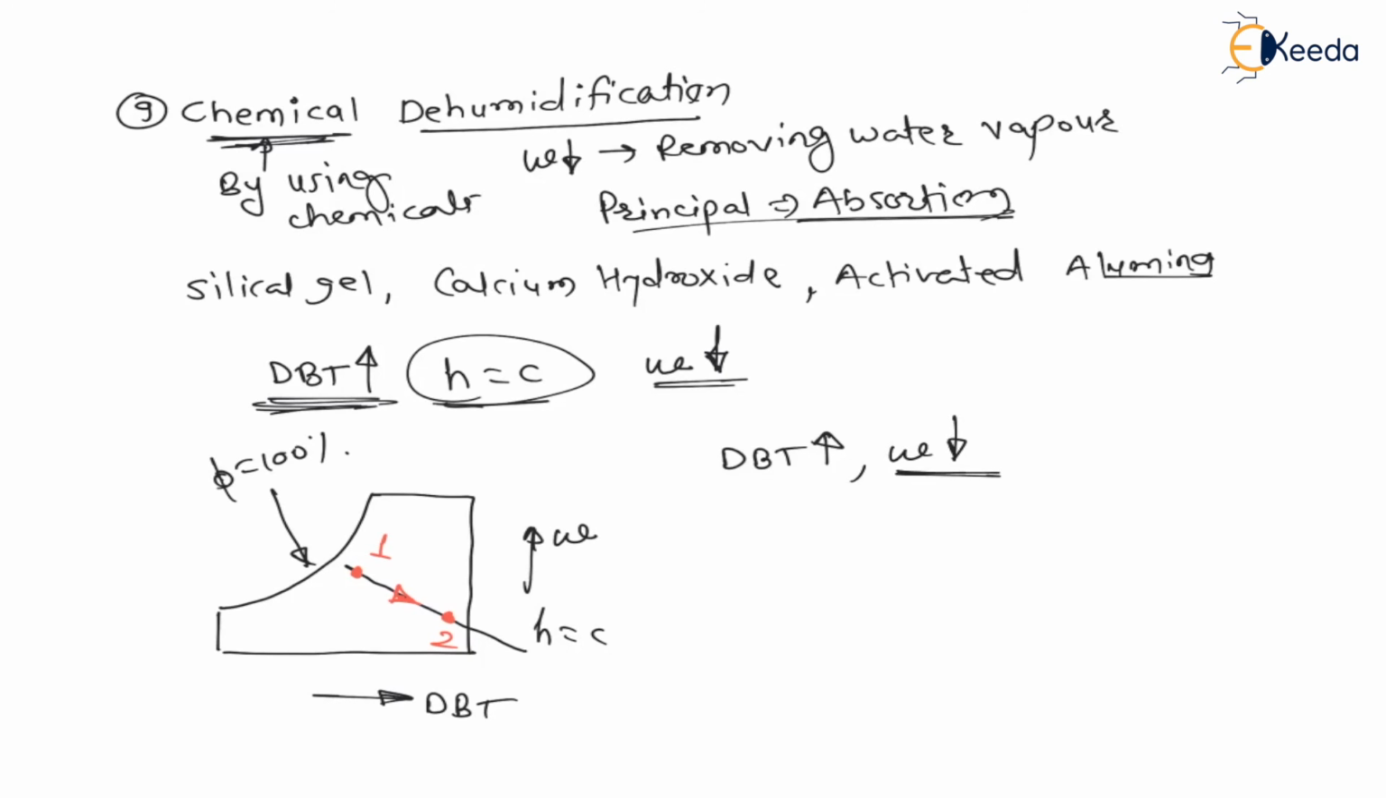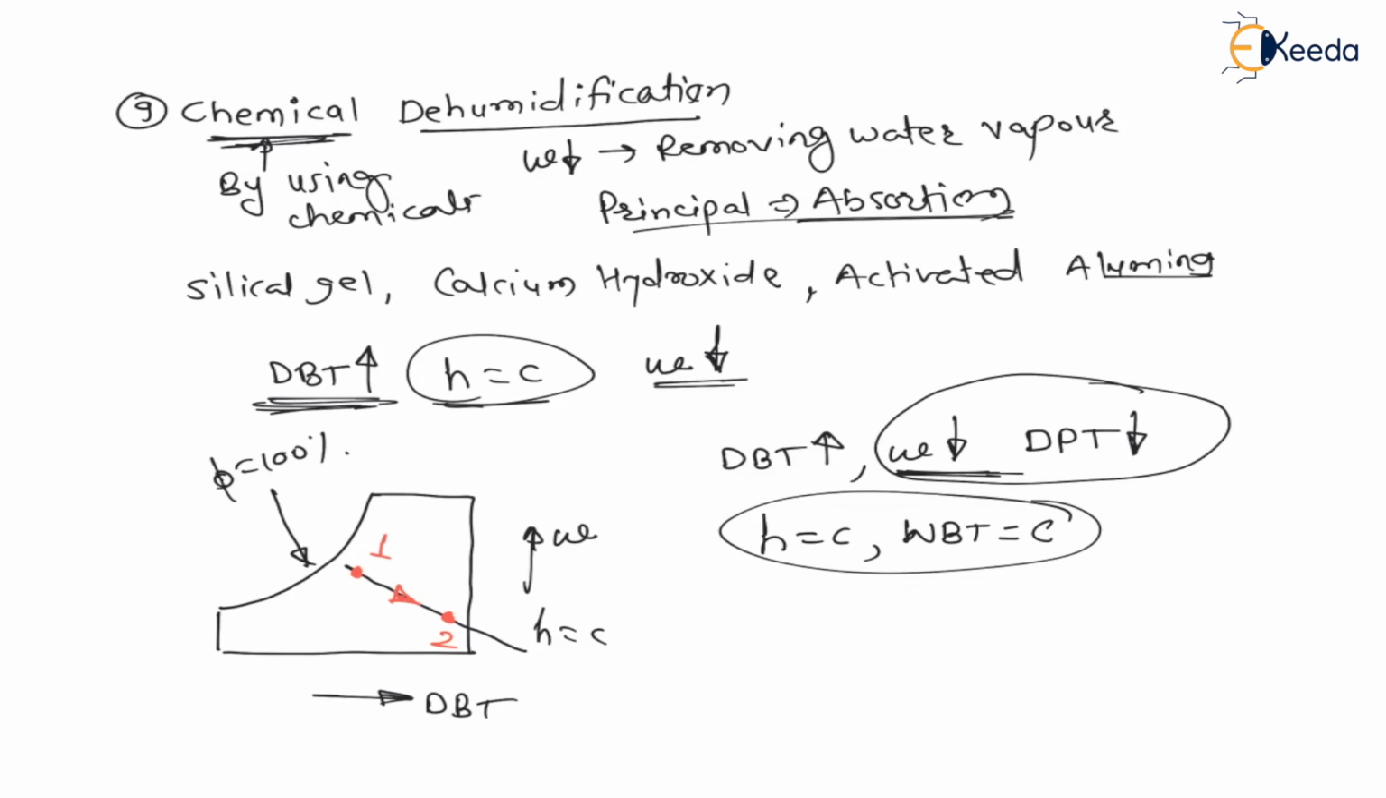Whatever may be the effect on specific humidity, the same effect is continued for dew point temperature. Therefore dew point temperature is also decreasing, they go together with each other, right? Now here enthalpy is constant, and whatever may be the effect on enthalpy, the same effect is continued for wet bulb temperature. Therefore wet bulb temperature is also constant here.